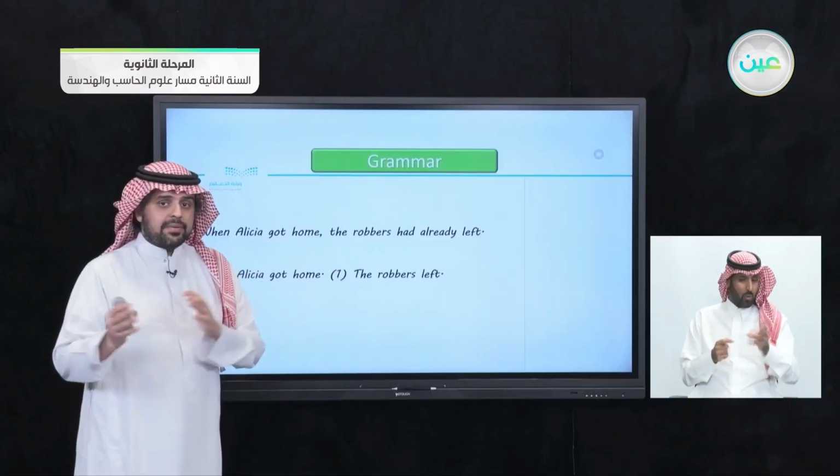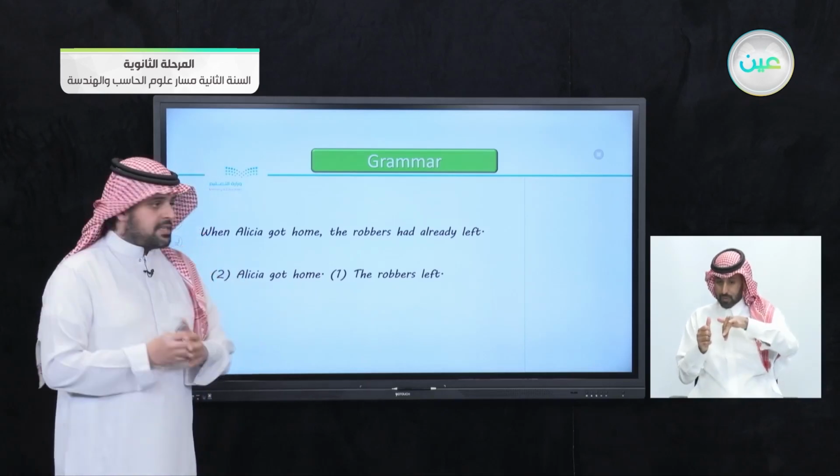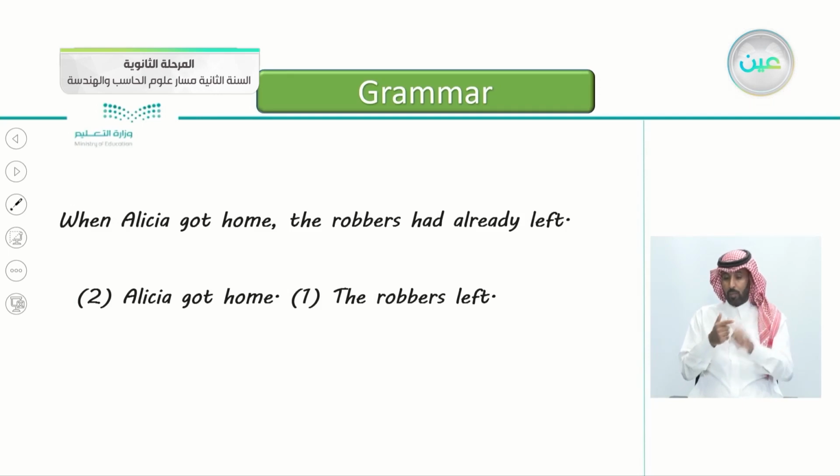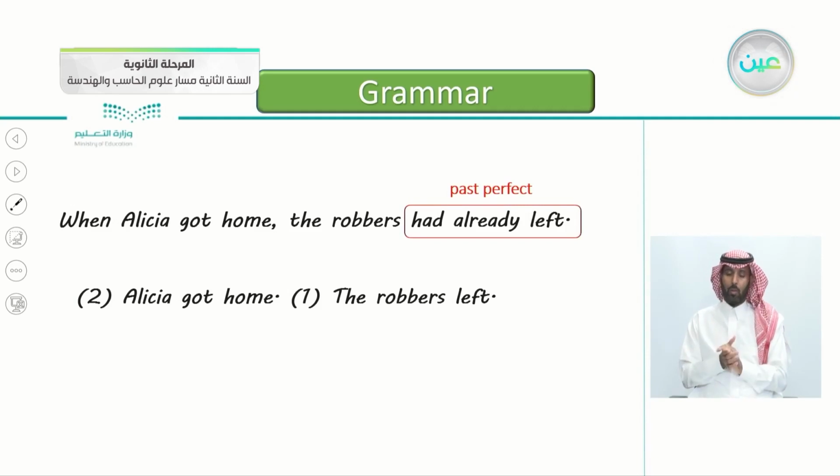Which one happened first? Yes, the robbers left. You see here, it's number one. Alicia got home. This is number two. This is the chronological order. The robbers left. This is number one. Alicia got home. This is number two. And notice here we used the past perfect.